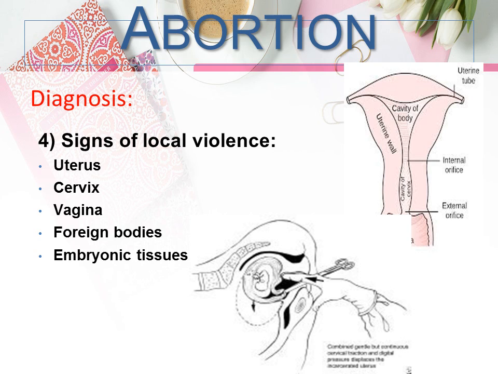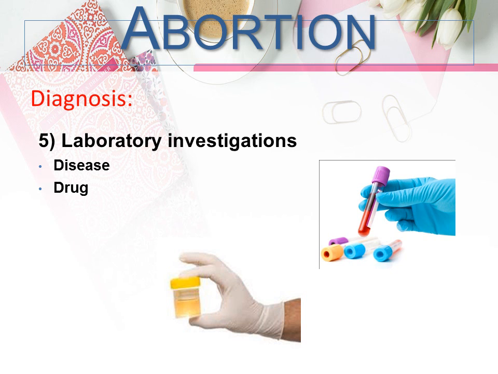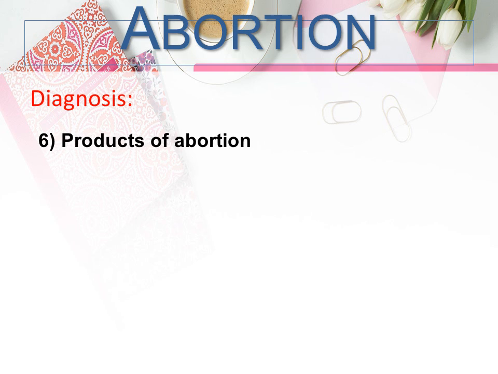Signs of local violence, including the uterus, cervix, vagina, foreign bodies, and embryonic tissue. Laboratory investigation, including for disease or a drug. Products of abortion: we do a precipitin test to identify the type of tissue, human or not.